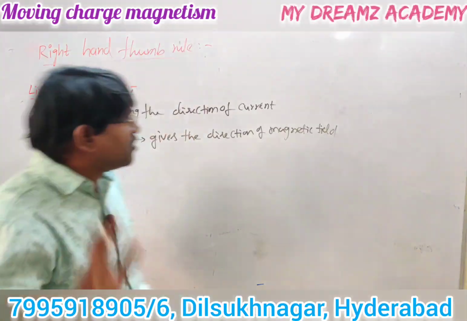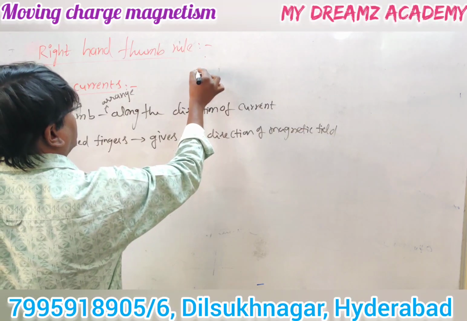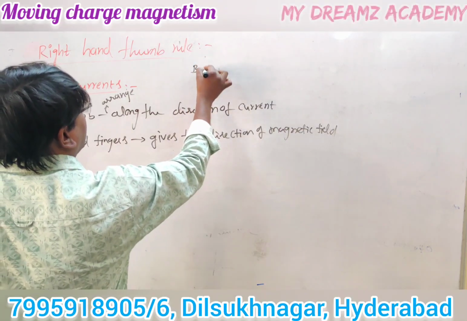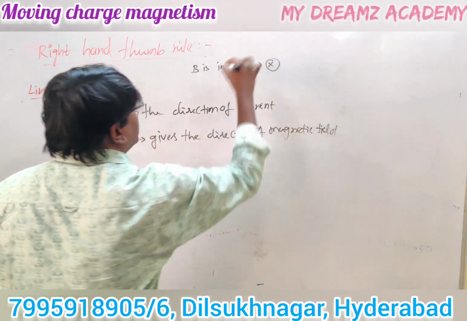Before going further, consider the magnetic field direction. If the magnetic field B is inside the board, that is indicated by a cross symbol X, meaning into the board.